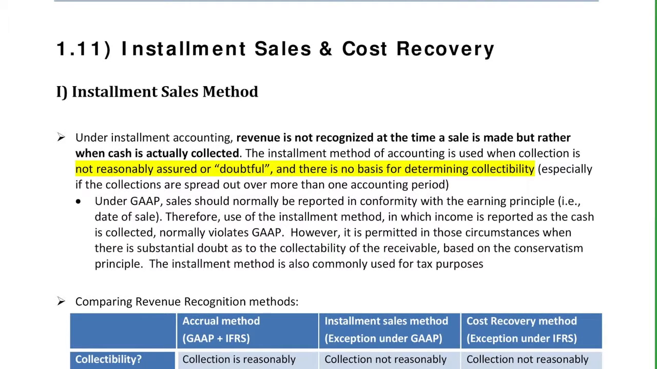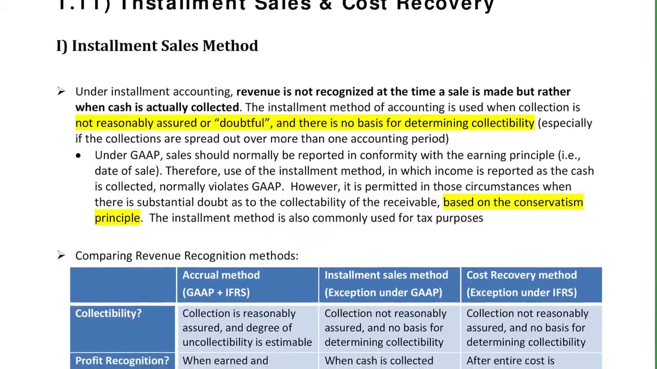Now under GAAP, sales should normally be reported in conformity with the earnings principle, that's the date of sale. Therefore, the use of installment method in which income is reported as cash is collected normally violates GAAP. However, it is permitted in those circumstances when there is substantial doubt as to the collectability of the receivable and based on the conservatism principle. The installment method is also very commonly used for tax purposes.